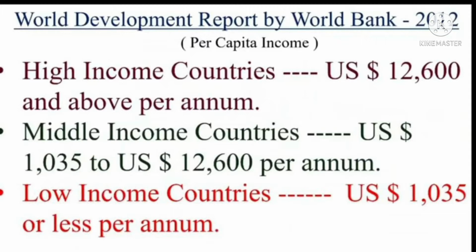Until less than a decade ago, India came in the category of low income countries. Now, India falls under the category of middle income countries, as the per capita income in India rose faster than that of many countries. Its position has improved. We will read about India in the next chapter.